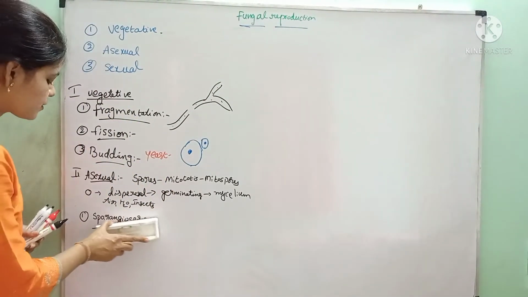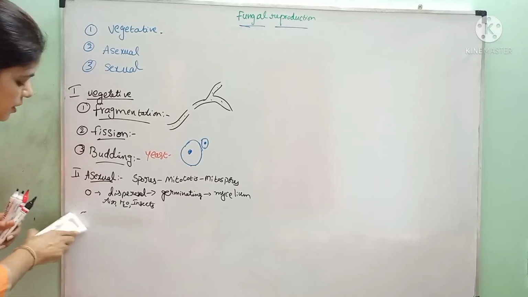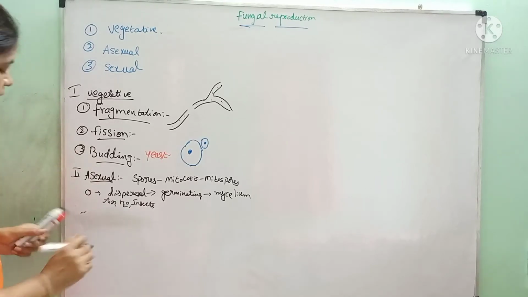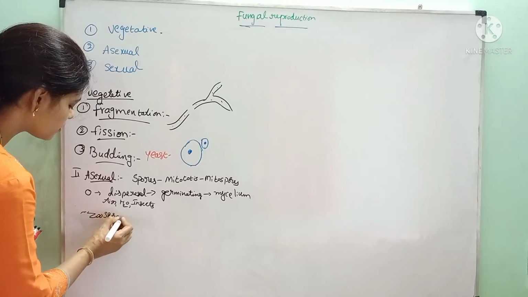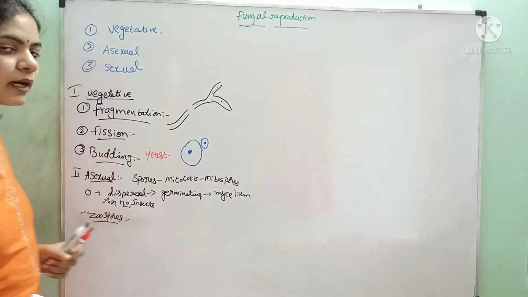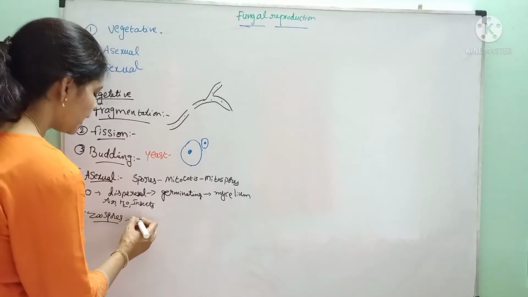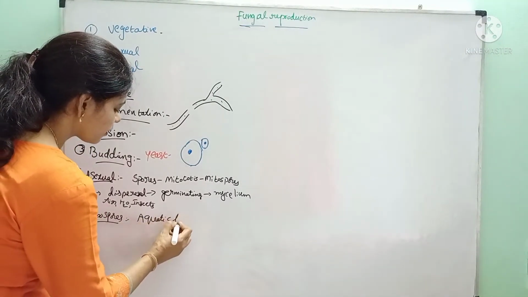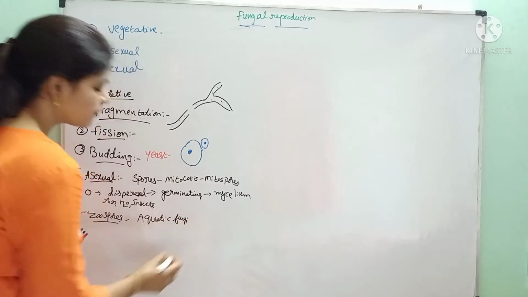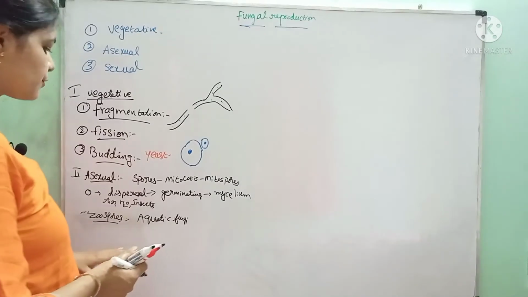First we will study zoospores, and later we will discuss sporangiospores. The first one is zoospores. These zoospores are produced mainly in aquatic fungi.